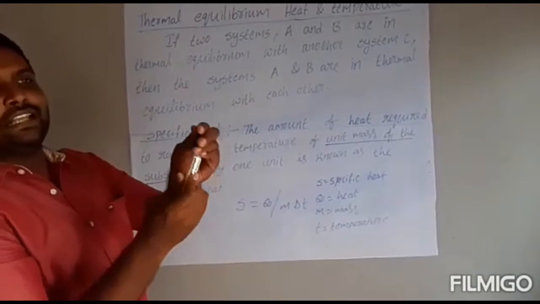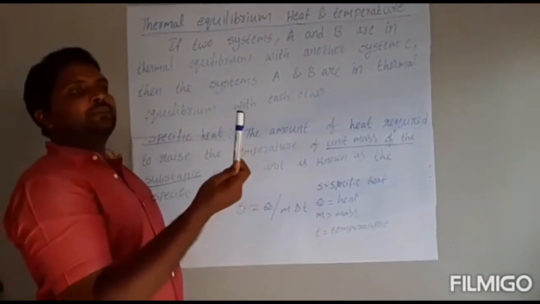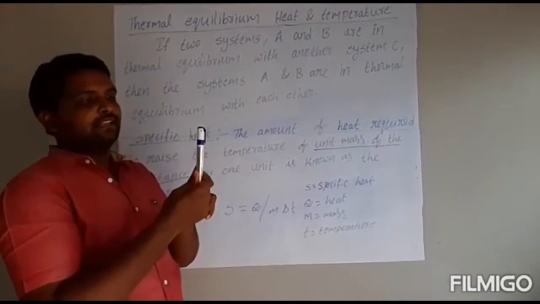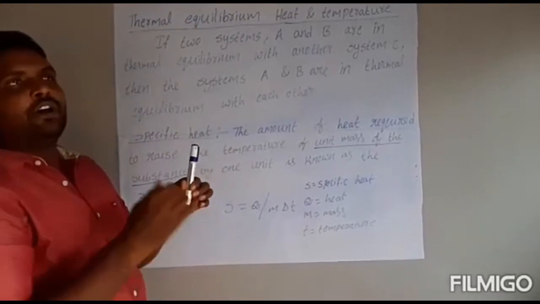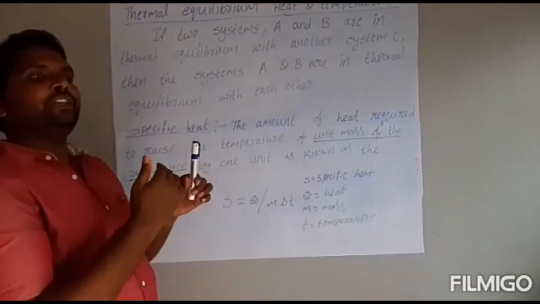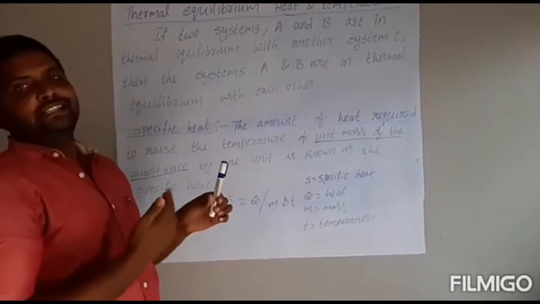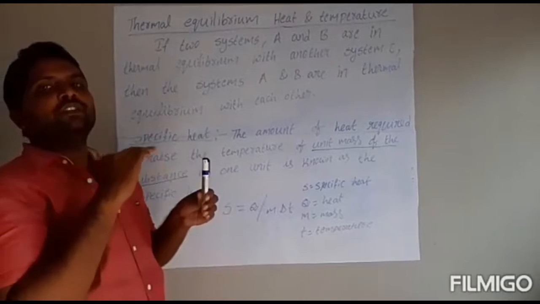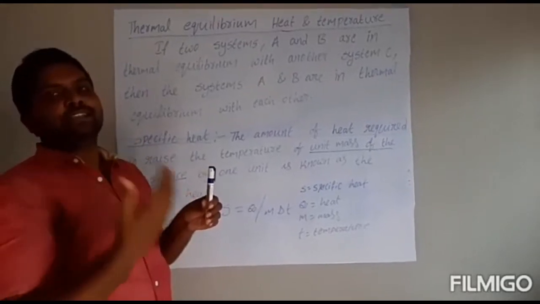For example, this is the substance, and its temperature is now 1 degree Celsius. Now I want to increase the temperature to 2 degrees Celsius.